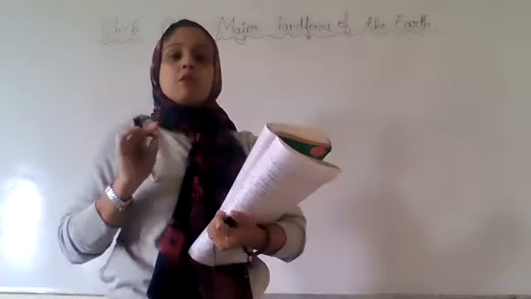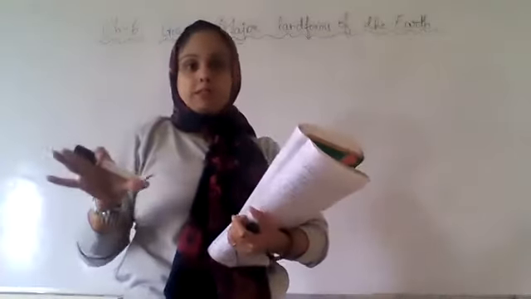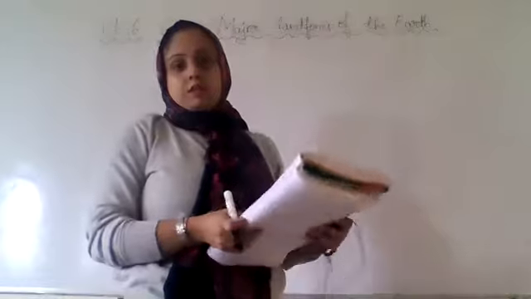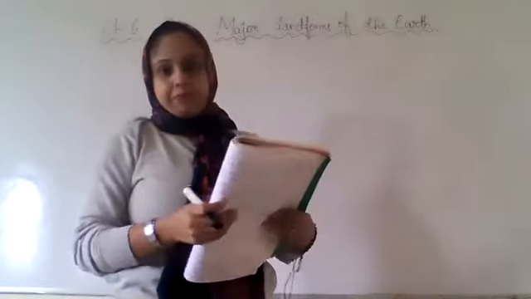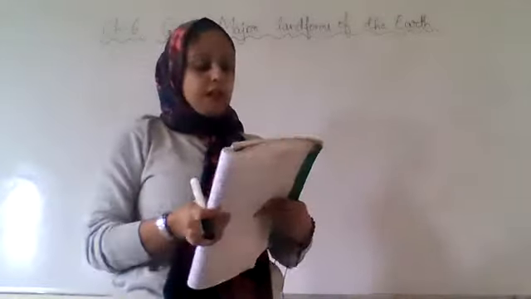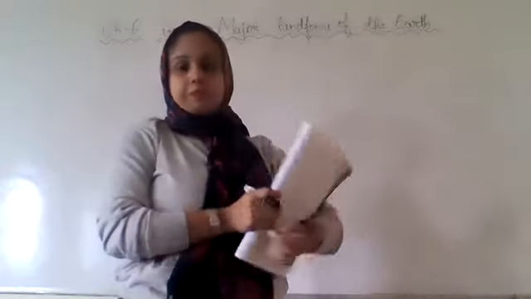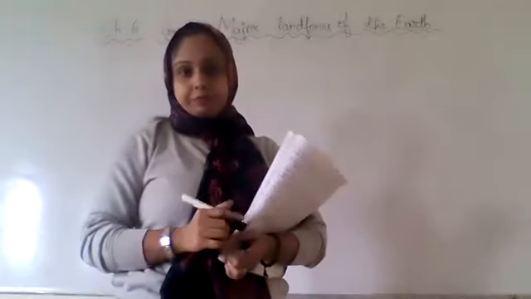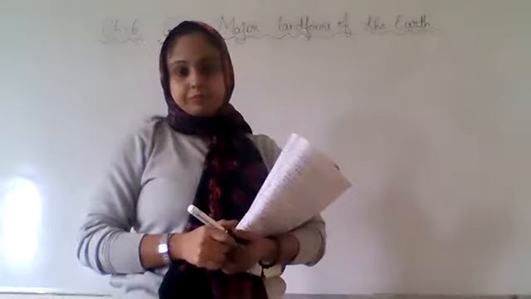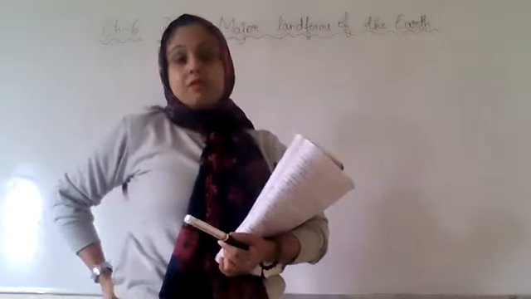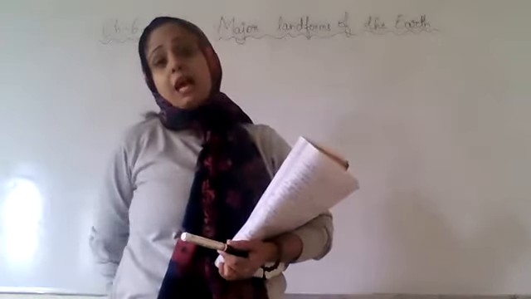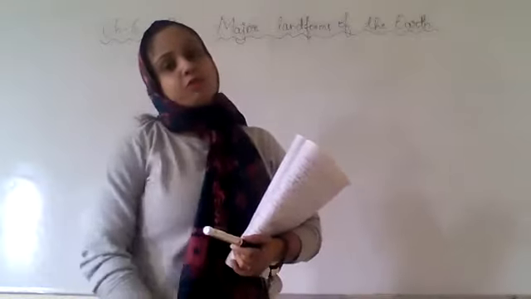So, what kind of landforms do you see? Can anyone tell me? What kind of landforms do you see on earth? We see many different types of landforms.